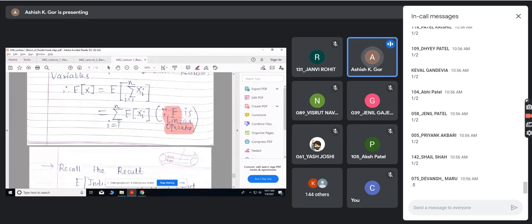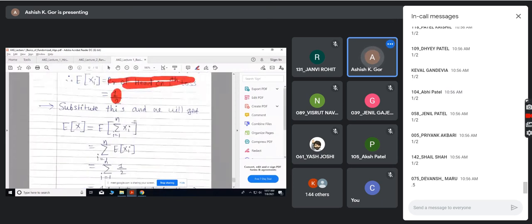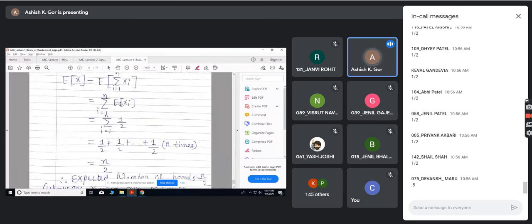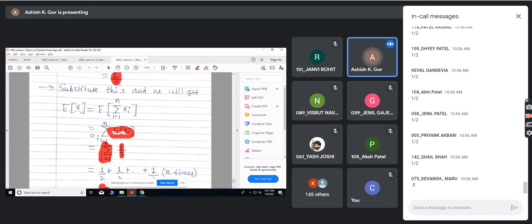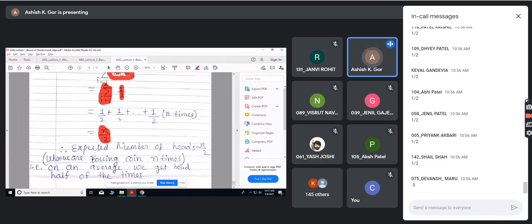So here I can put 1/2. And this 1/2 is a constant which is added n times. So 1/2 added n times is n by 2. What does that mean? What is this answer? The expected number of heads is n by 2.